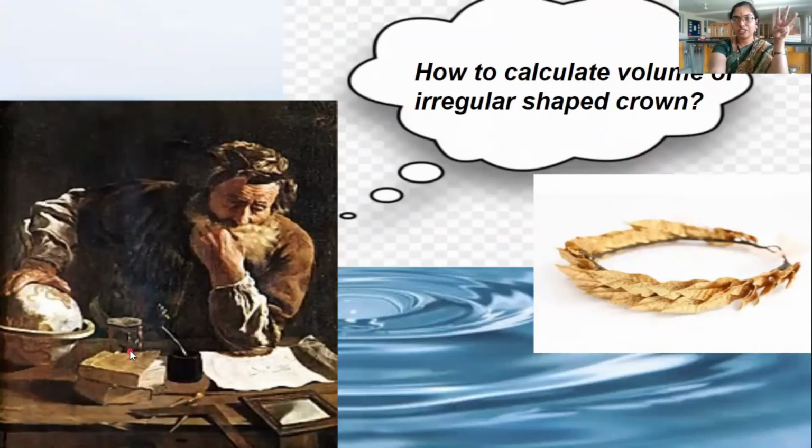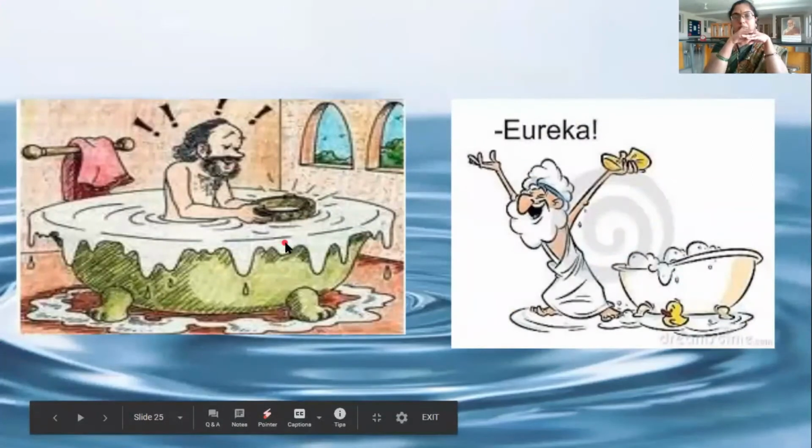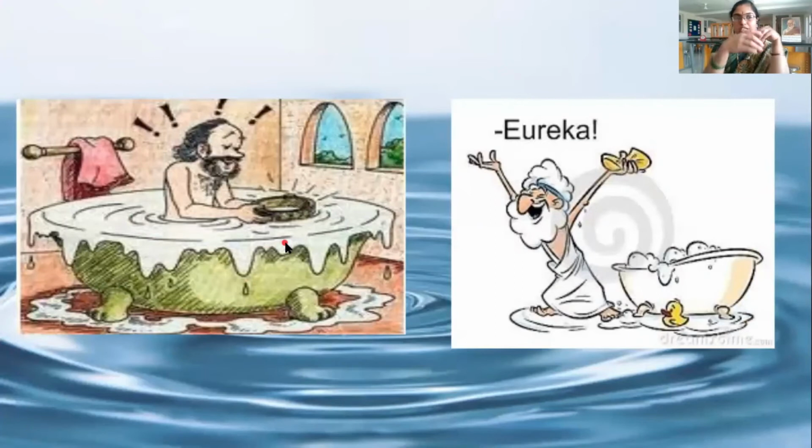Finally, on the third day, when he was taking a bath, the bathtub was completely full of water. When he entered the tub, which was completely filled with water, he noticed that some of the water spilled out. Then he got an idea.